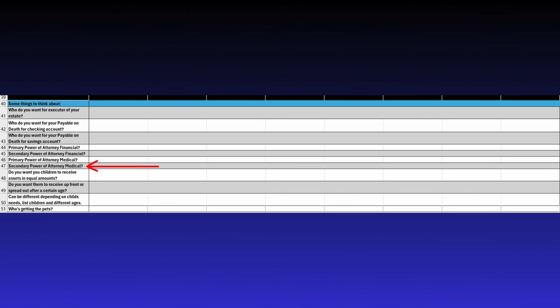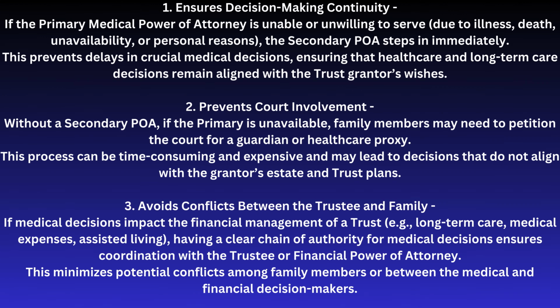Row 47 asks you and your spouse to designate a secondary power of attorney, medical, a secondary or successor. Medical power of attorney is just as important as the primary, especially in the context of a trust. Here's why having a backup is crucial. 1. Ensures decision-making continuity. If the primary medical power of attorney is unable or unwilling to serve due to illness, death, unavailability, or personal reasons, the secondary POA steps in immediately.